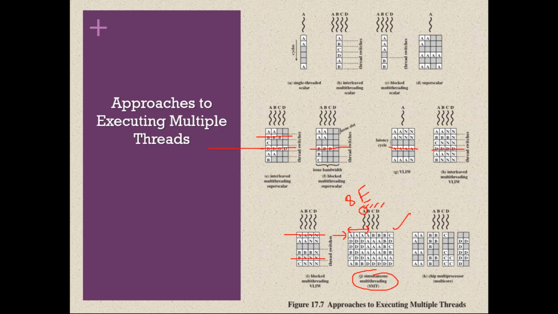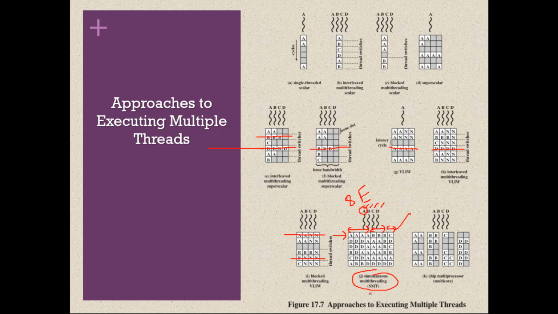Then it has another 4 execution units remaining, so it tries to fetch 4 independent instructions from thread B. It got 3, so it kept those. There is still one more execution unit, so it tries to fetch one independent instruction from thread C, and it got it. This is how it works.